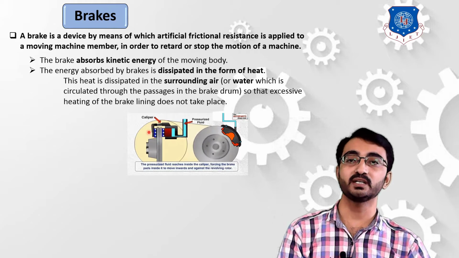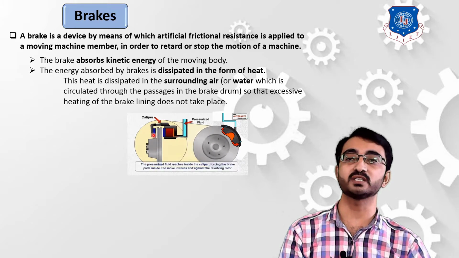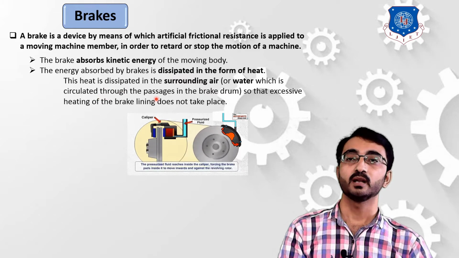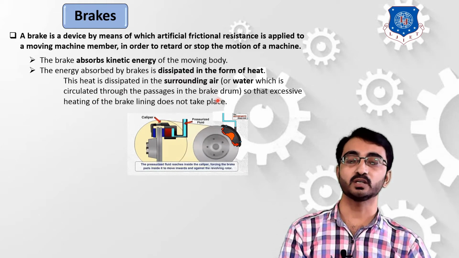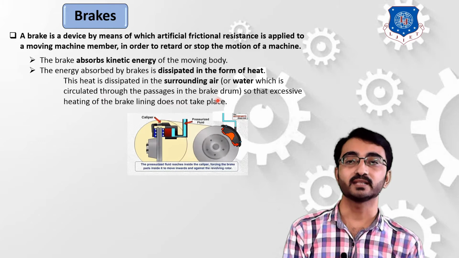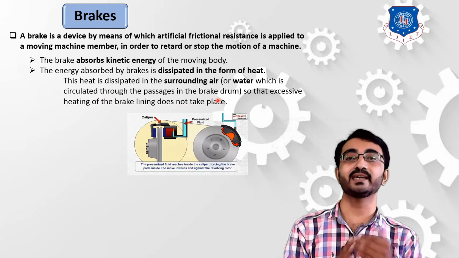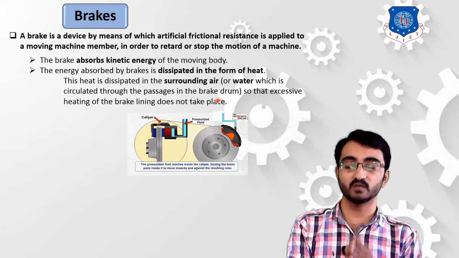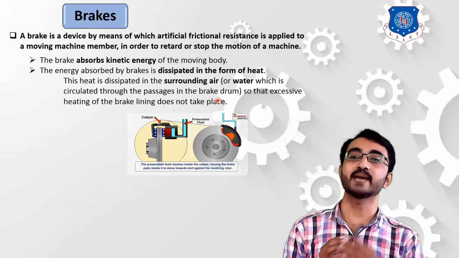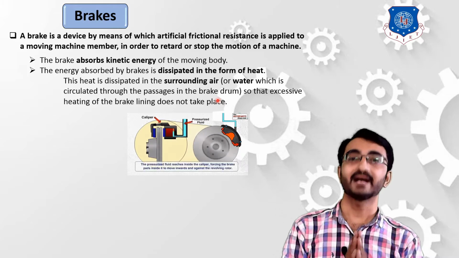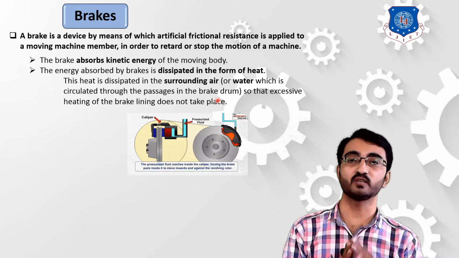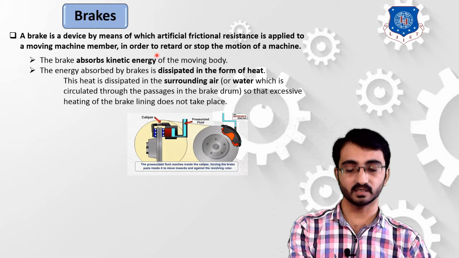So the material should possess a quality by which it will directly dissipate this heat either into the air or into the water which surrounds the passage of the brake drum. Okay, so in this way we can simply learn that in the case of a brake, we are converting this kinetic energy, and this converted energy is absorbed, or dissipated, either in the air or in the water which is circulating through this brake drum.